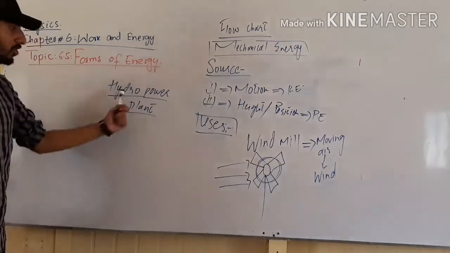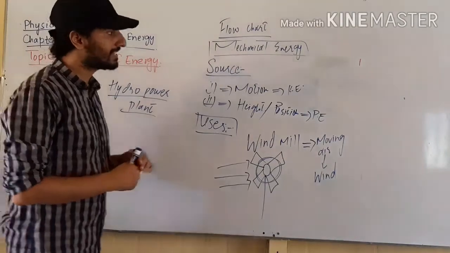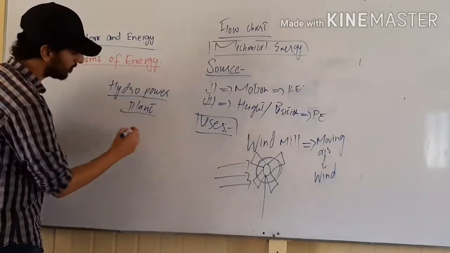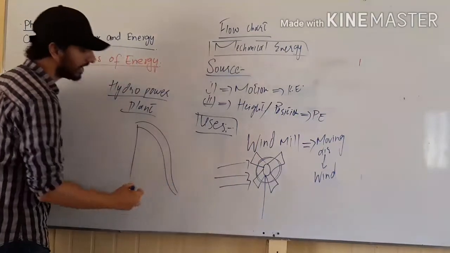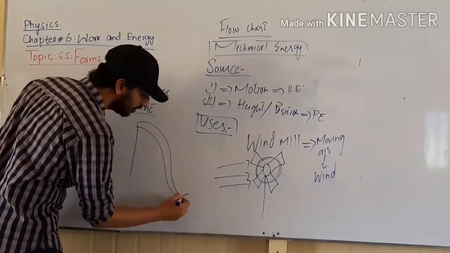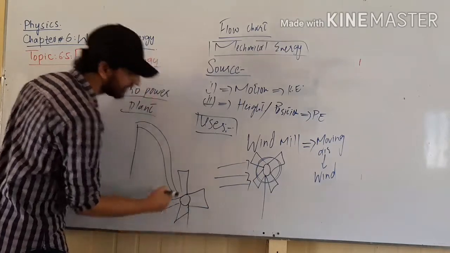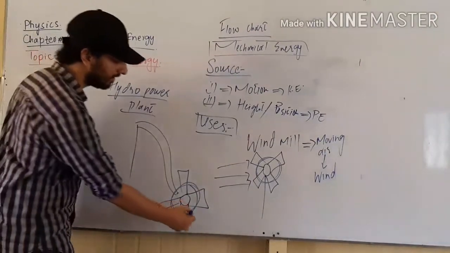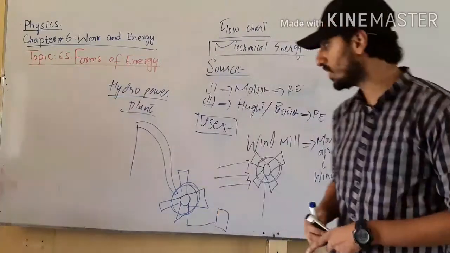We know that hydro means water, and we all know that in our country, in Pakistan, the basic form of electricity generation is the hydropower plant. So, in the case of a hydropower plant, water is made to flow from some height. When water hits the turbines, these turbines start moving, and again a lot of electrical generators are connected with these turbines, with the help of which we can produce electricity.